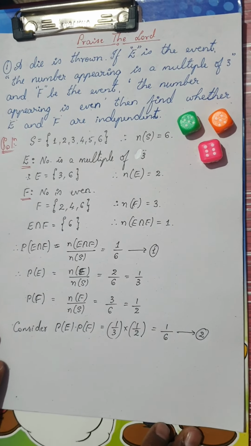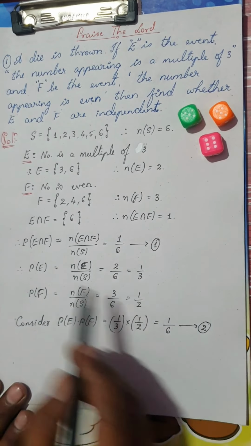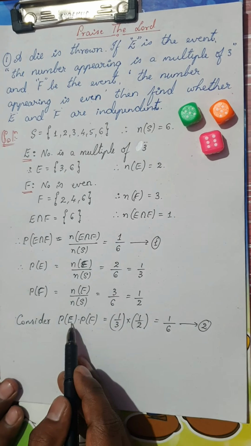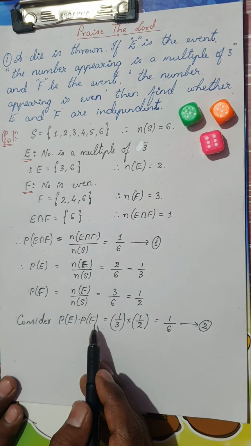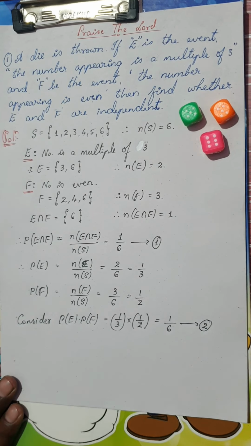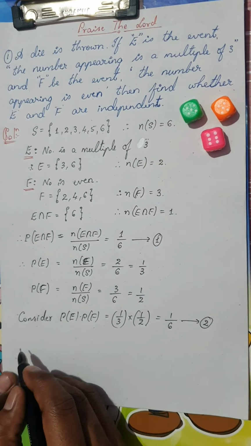Now we have almost completed the process. We can see from equations 1 and 2, probability of E intersection F is the same as probability of E into probability of F. Therefore, we say events E and F are independent. Dear students, these are 5-marker questions. Please make sure your conclusion is very clear.